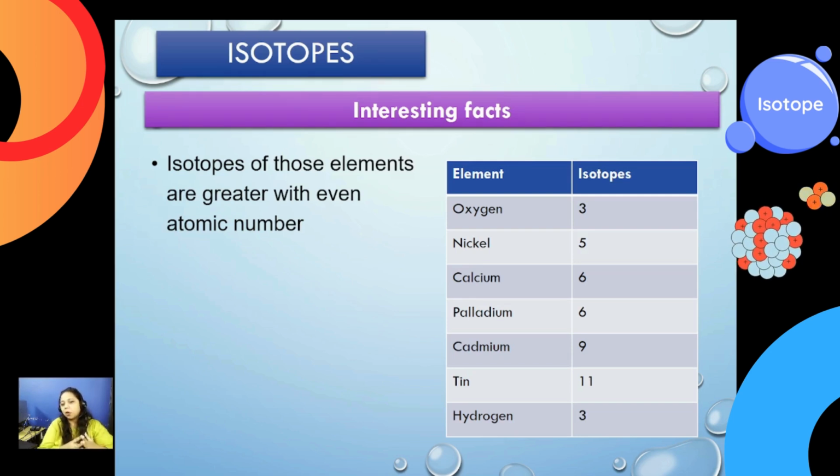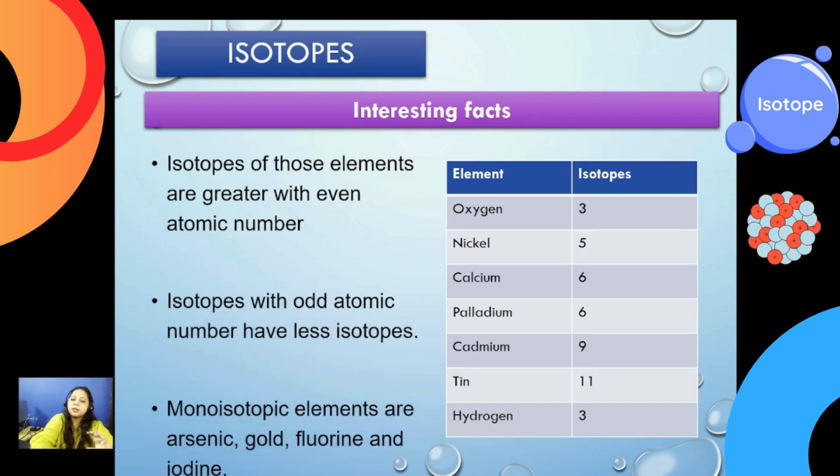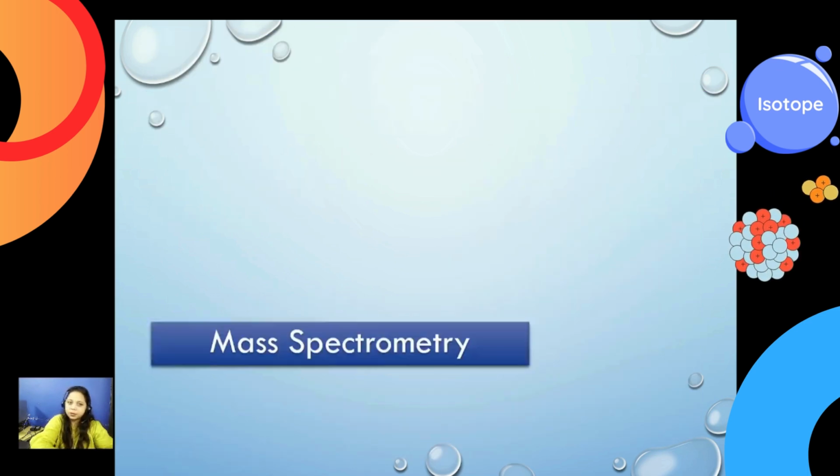For example, oxygen, nickel, calcium, these are all even ones. They have more isotopes, while the odd atomic numbers have fewer isotopes. The monoisotopic elements are arsenic, gold, fluorine, and iodine, meaning there are no isotopes.